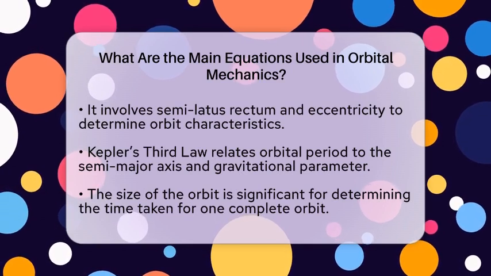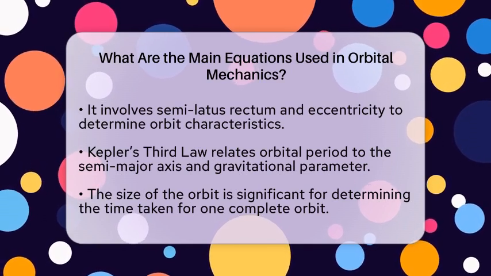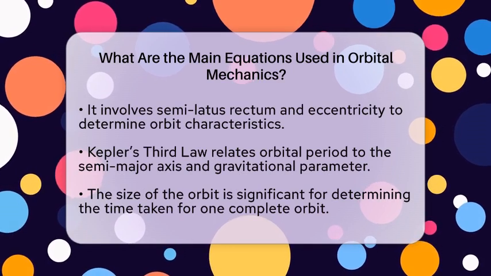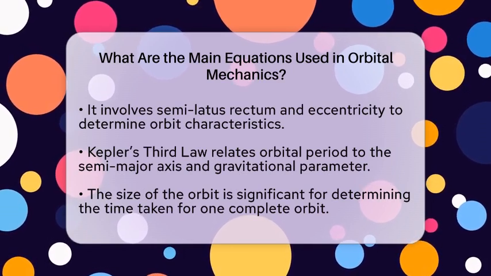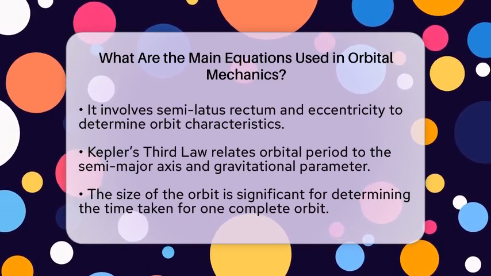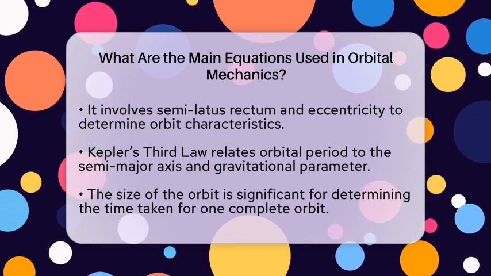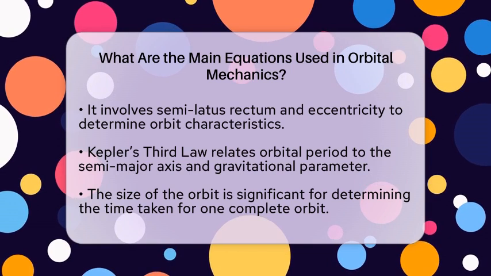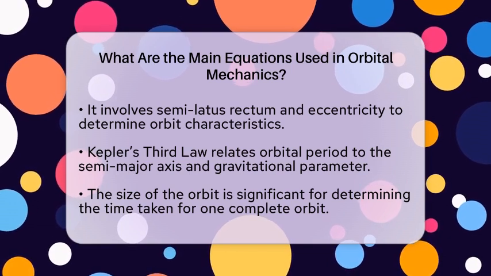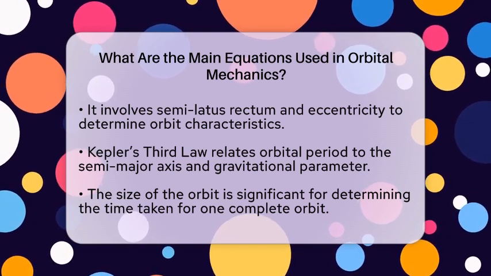Then we have Kepler's third law, which gives us the orbital period. This law states that the time it takes for an object to complete one orbit depends only on the semi-major axis of its orbit and the gravitational parameter. This means that the size of the orbit is what matters, not its shape.